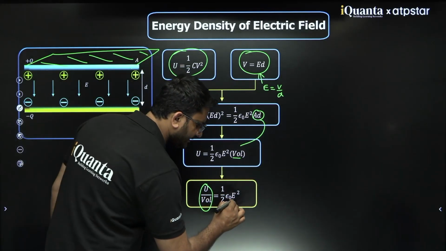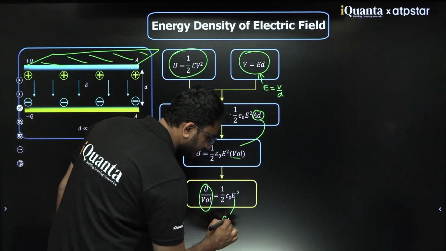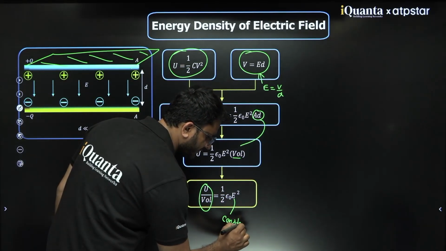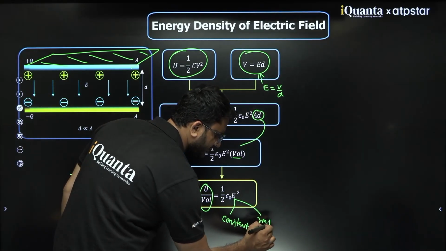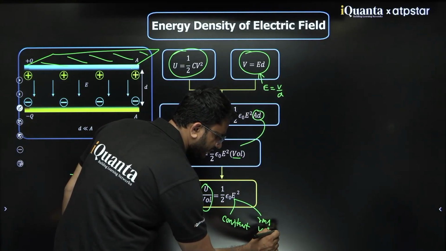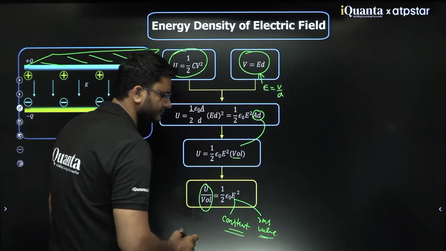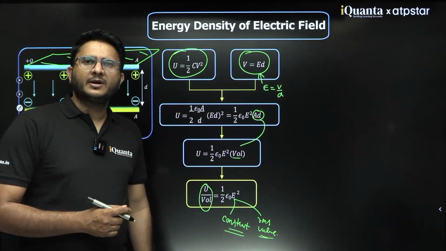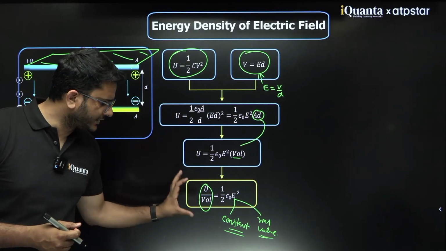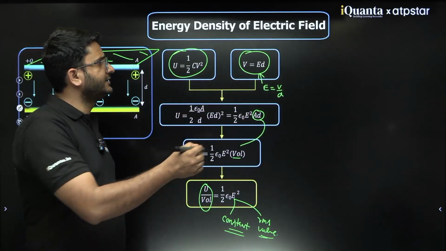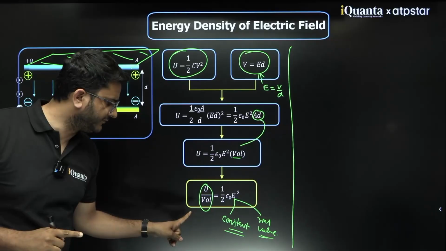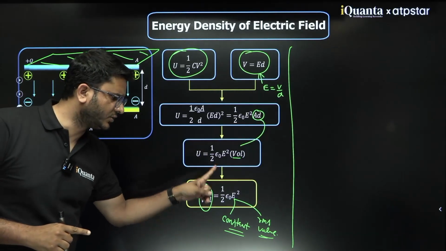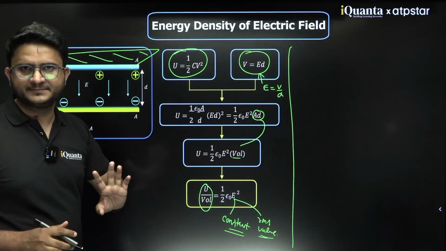And what is this E? This E is the constant value, uniform electric field. Or you can say RMS value. RMS value is again a constant value. Okay? So you can note it down that whenever energy density is written for a uniform electric field, it would be half epsilon naught E RMS square.